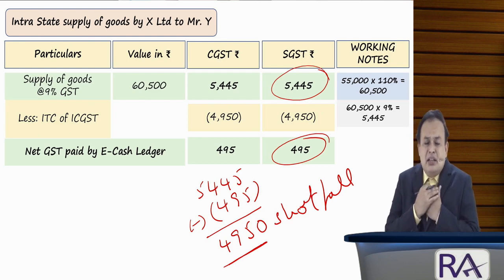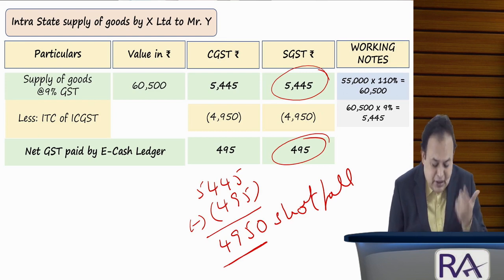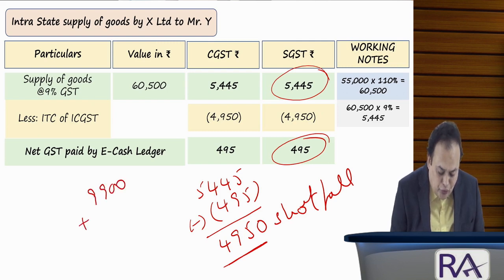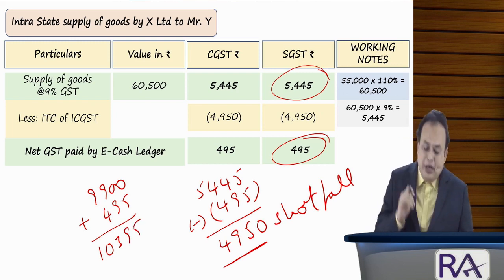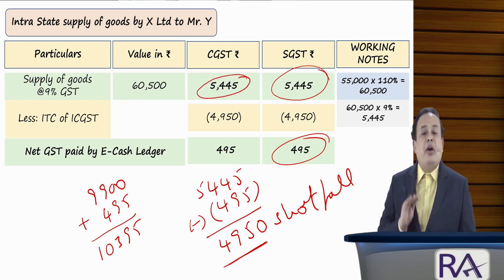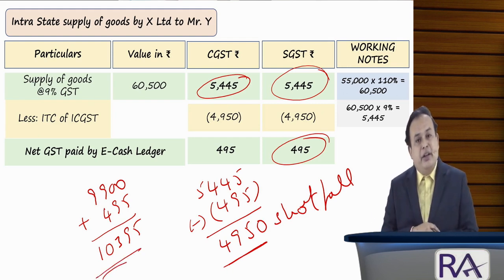Therefore, the Central Clearing Agency says that already in the name of the Central Government of India collected IGST 9,900, now 495 by cash. Totally here they collected 10,395 rupees. But their revenue is how much? Only 5,445. But they collected 10,395.